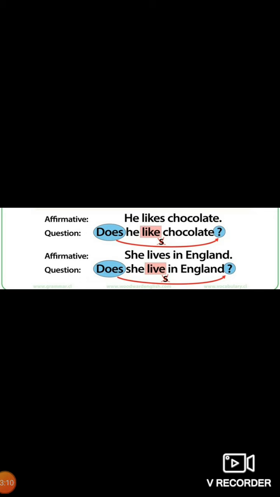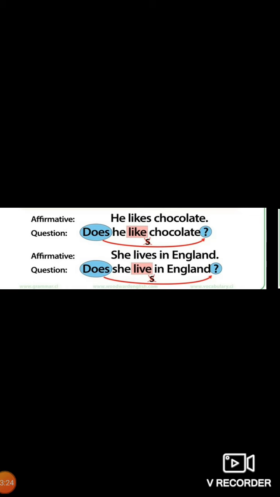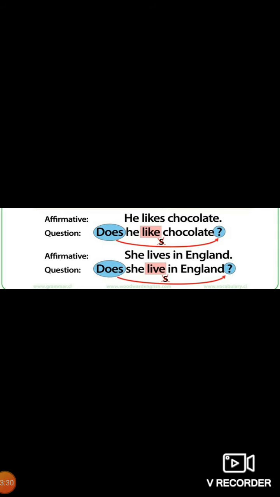Does she live in England? So here we have come to know that with third person singular words we use s and es in affirmative sentences, but while framing questions, we do not use s and es.